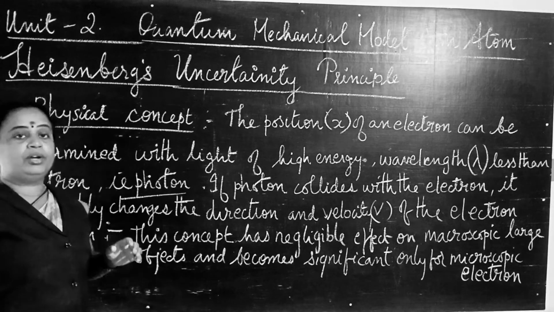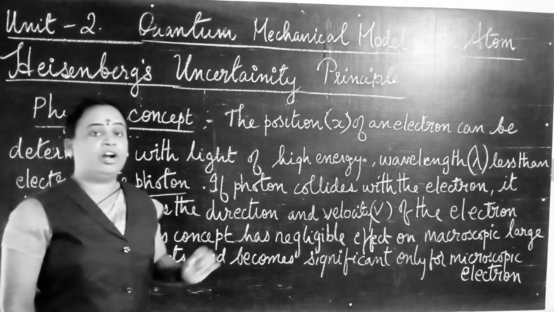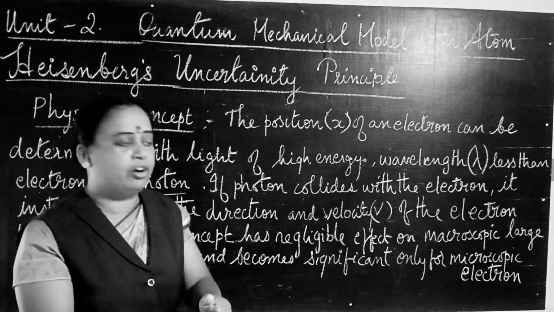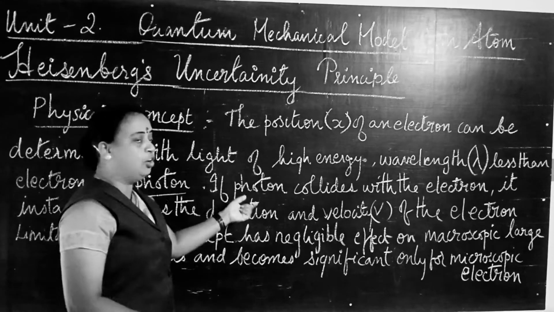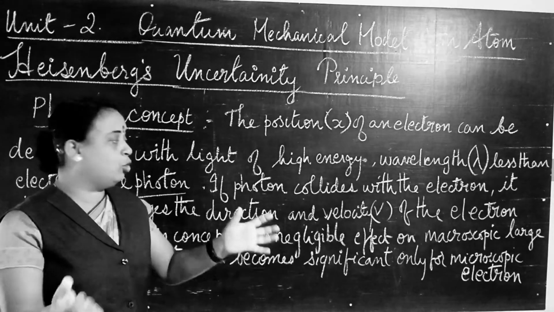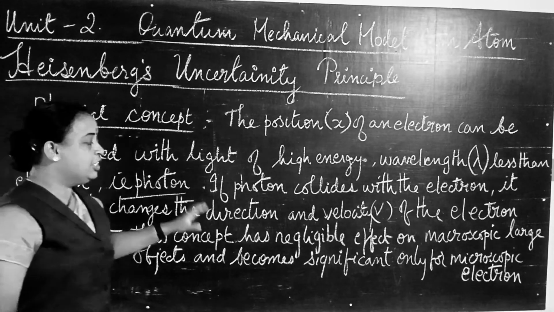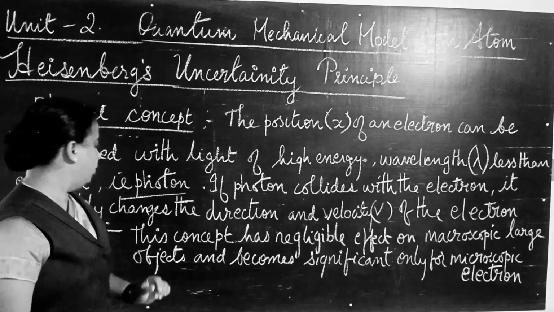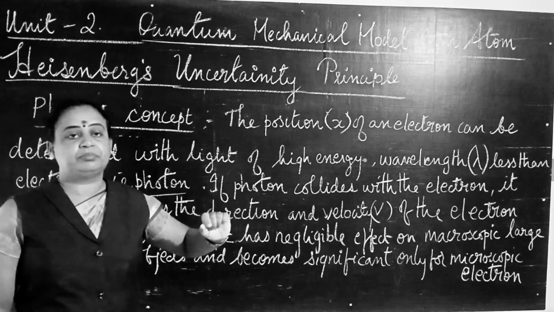A photon, when it collides with the electron, that is, combines, touches, or hits the electron, what happens? This photon will change the direction and velocity of the electron. So this is the physical concept in this uncertainty principle.